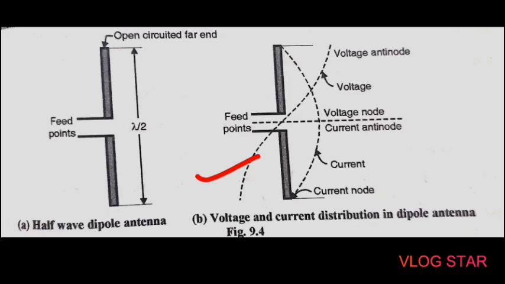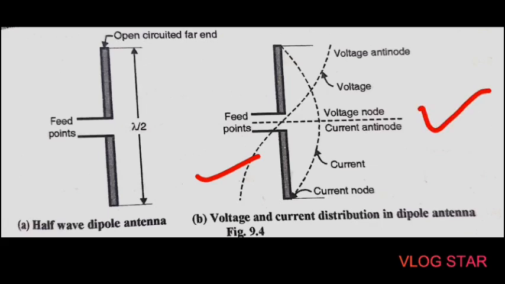As the conductors of the dipole are open circuited at the outer ends, standing waves are produced due to the reflection taking place at the open circuit. Due to the reflection, standing waves are set up which give rise to nodes and antinodes of voltage and current.